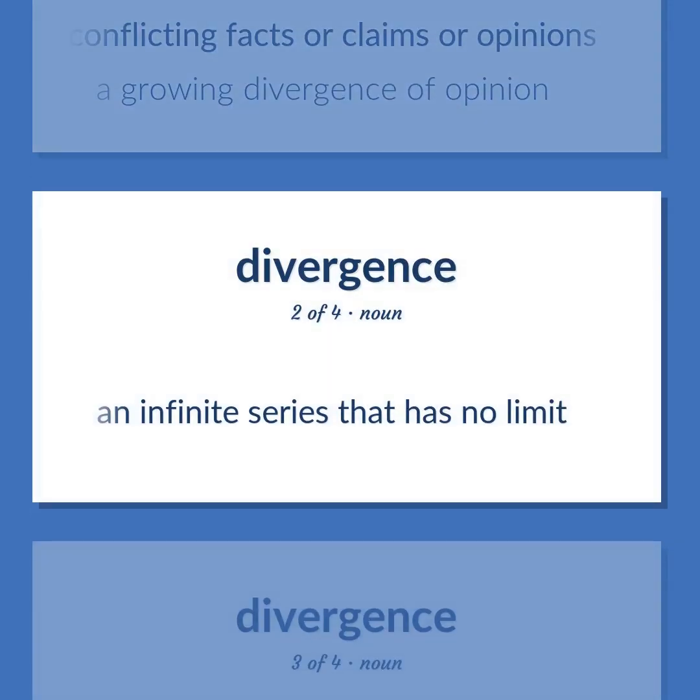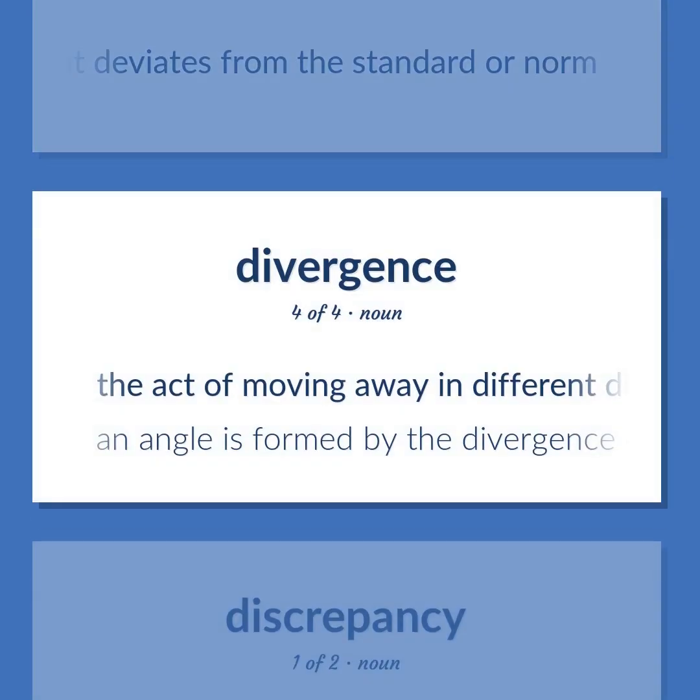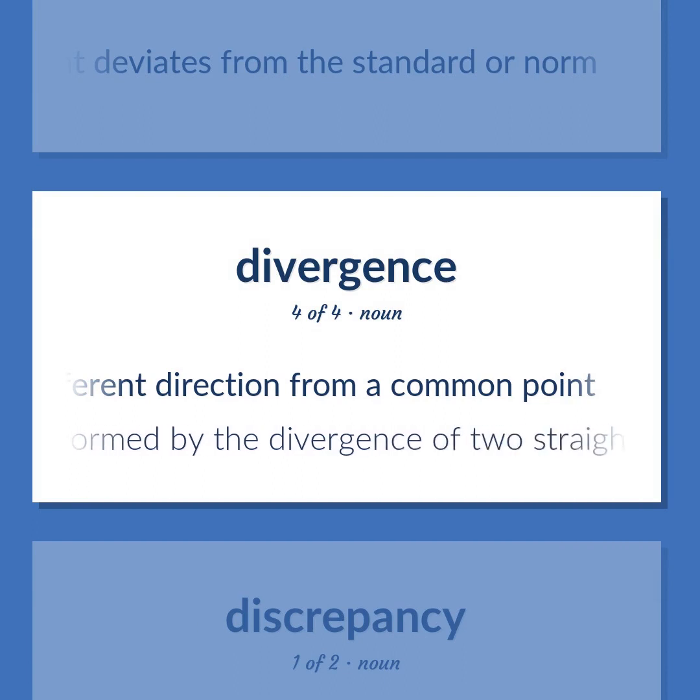An infinite series that has no limit. A variation that deviates from the standard or norm. The act of moving away in different directions from a common point. An angle is formed by the divergence of two straight lines.